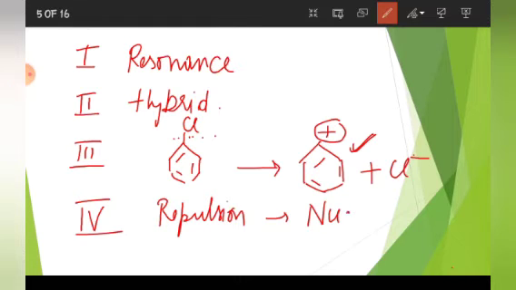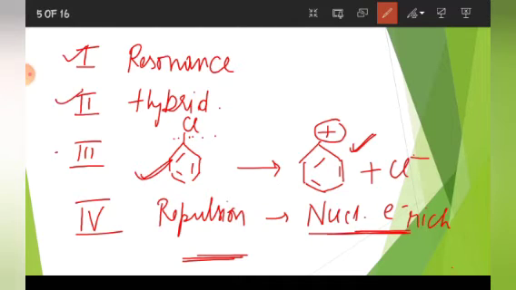Since it is a nucleophile, it will be electron rich, and you also know that these haloarenes are also electron rich species, so there will be a possible repulsion between the electrons of the nucleophile and the electrons of the ring. So these are the four reasons behind the non-reactivity of haloarenes towards nucleophilic substitution reaction. You need to remember all the 4 reasons, right?